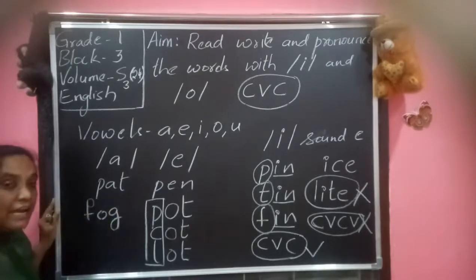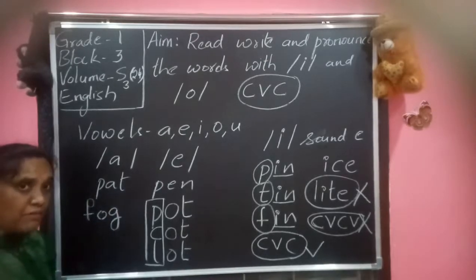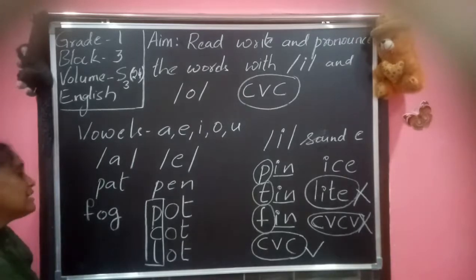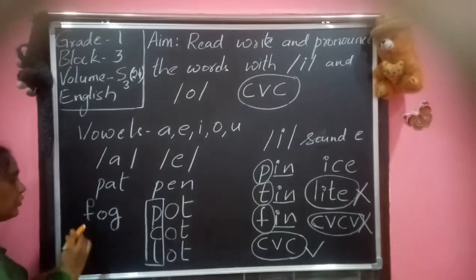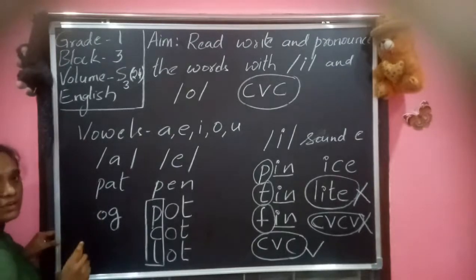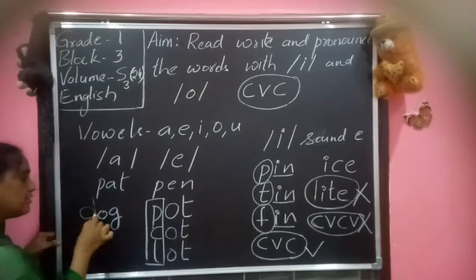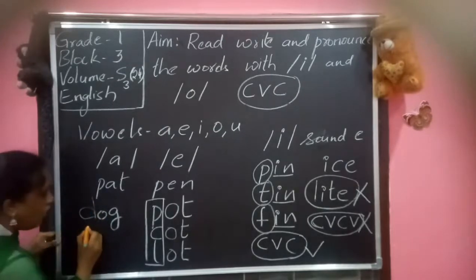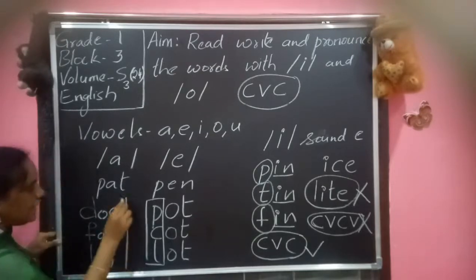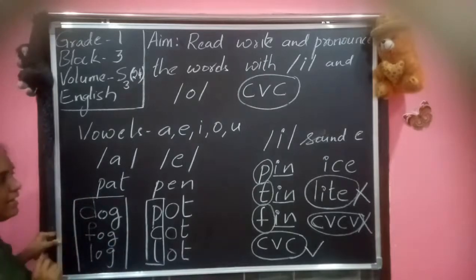Fog. Again, if I want to write one more rhyming word, what should I do? I remove the first letter, just remove the F. Now, log, fog, dog. Okay, so I have dog, fog and log. So children, these are the rhyming words.